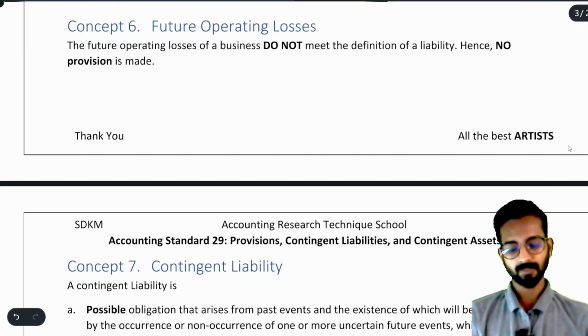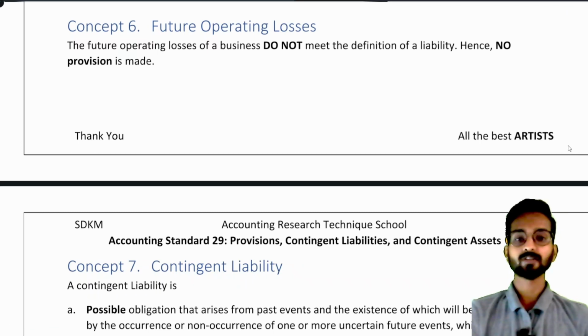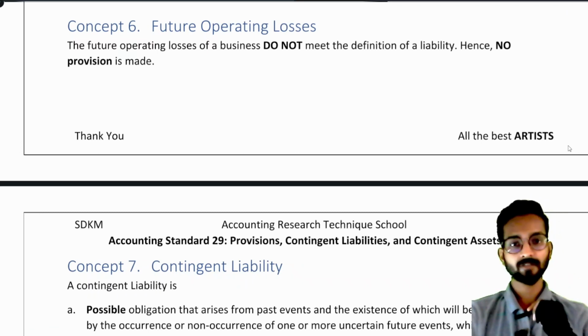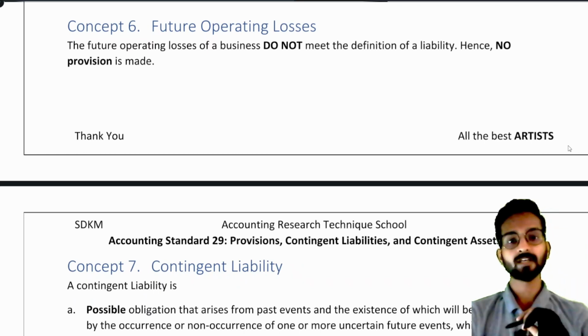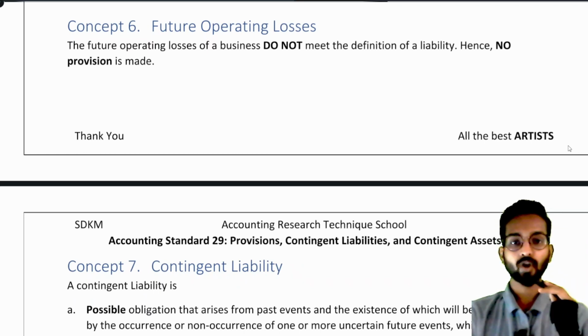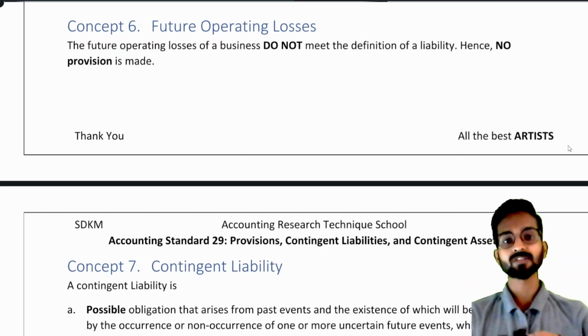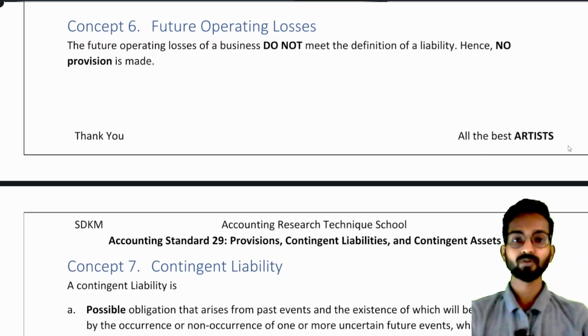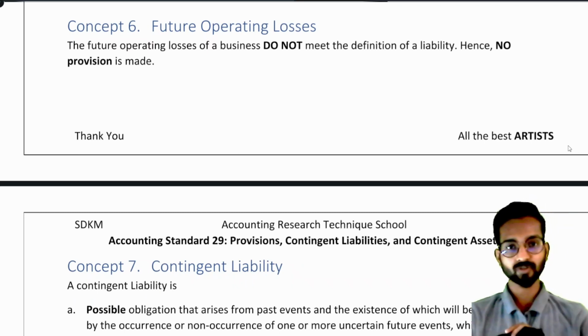Now, future operating losses. The business owners or the business manager might think that we might have losses in the future, so we can create a provision for that also. No, see, losses are not liabilities. Understand this: loss is loss, liability is liability. Loss means there is a loss in the business operation, in sales, due to the normal course of business. But liability means what? That we have to pay money to somebody. Understood? So losses do not mean liability.